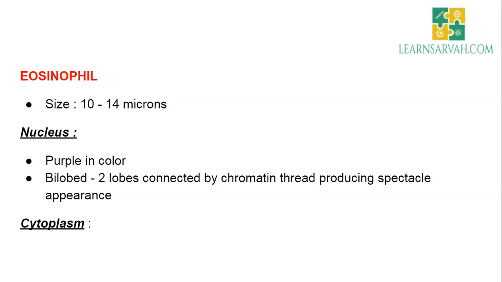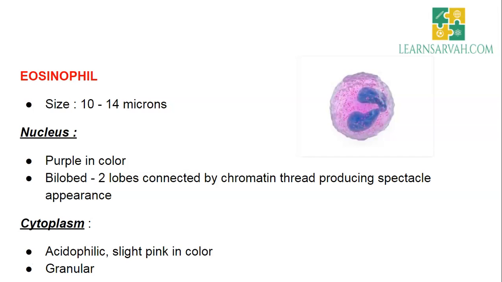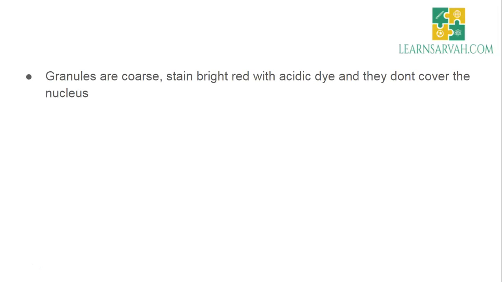Now coming to the cytoplasm, it will be acidophilic. Unlike neutrophil, here the cytoplasm is acidophilic, that is slightly pink in color. And since it is a granulocyte, it contains granules. The picture shows the eosinophil, we can see a bilobed nucleus with acidophilic, slightly pink cytoplasm. These granules are coarse and they stain bright red with acidic dye, and they don't cover the nucleus.